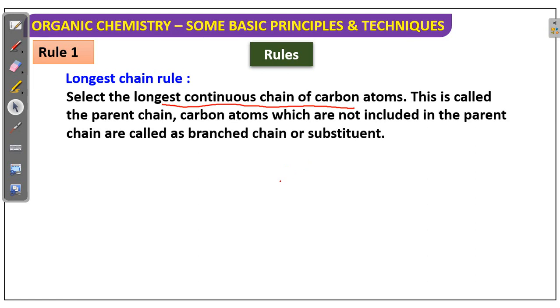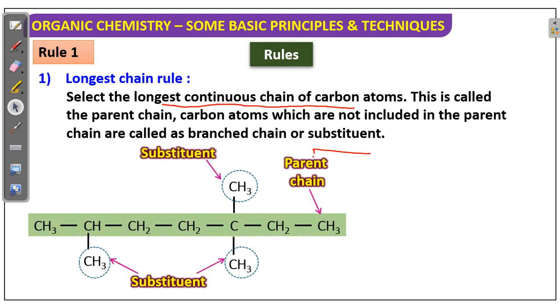Okay. So in the longest continuous chain, the attached groups are called branches or substituents. See here, the longest carbon chain: 1, 2, 3, 4, 5, 6, 7. Total 7 carbon chain is there. In the 7 carbon chain, this above one and below one, these are called substituents. Okay.